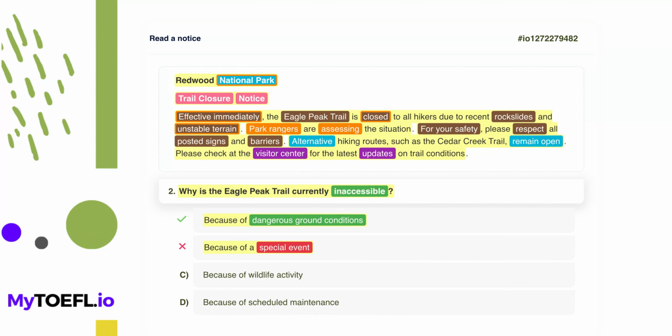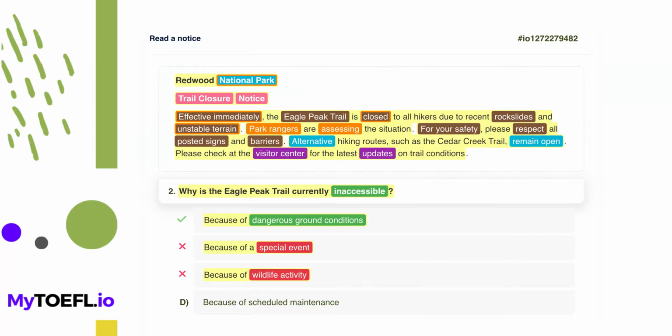Incorrect. Now let's take a closer look at option C, because of wildlife activity. This option suggests wildlife activity such as bears or other animals is the cause. While this can happen in national parks, the text specifically lists rock slides and unstable terrain, not animals.